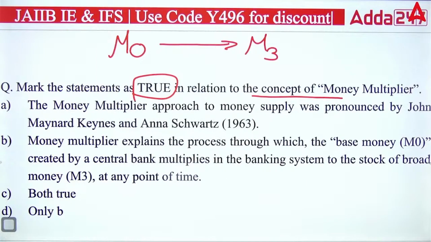First is saying money multiplier approach to money supply was pronounced by Mr. John Maynard Keynes and Anna Schwartz in 1963. Second is saying money multiplier explains the process through which the base money created by a central bank multiplies in the banking system to the stock of broad money M3 at any point of time. C, both are true. D, only B.